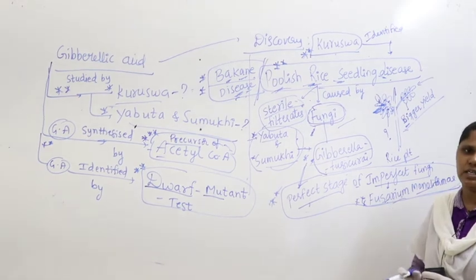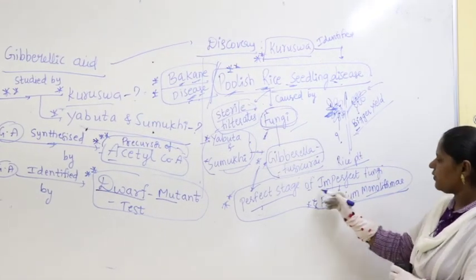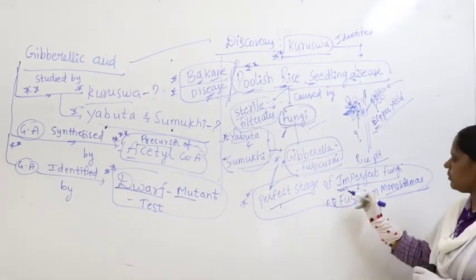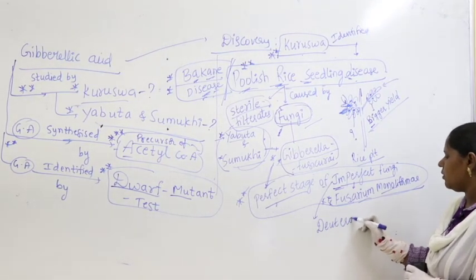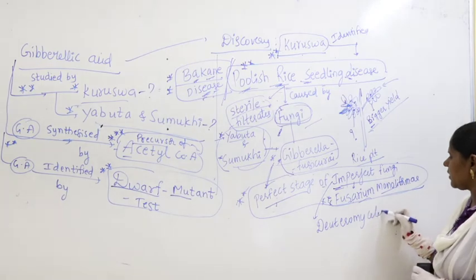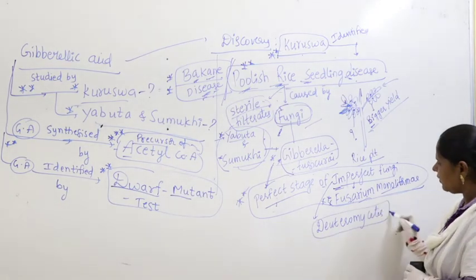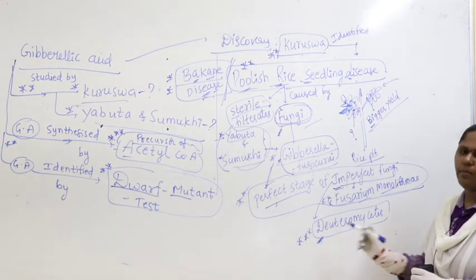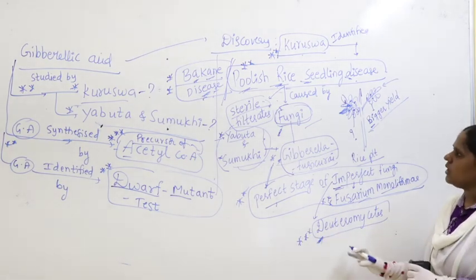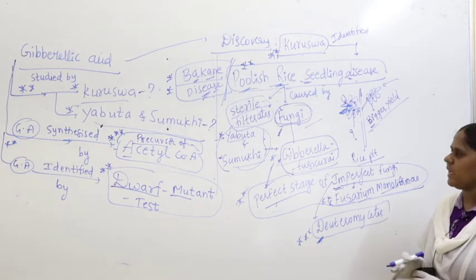The imperfect fungus Fusarium moniliforme shows a perfect stage called Gibberella fujikuroi that was responsible for causing the rice disease. Here, imperfect fungi means you have to immediately remember Deuteromycetes, the class it belongs to. This is how they studied gibberellic acid.